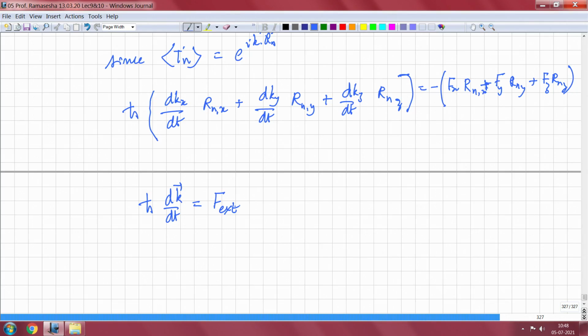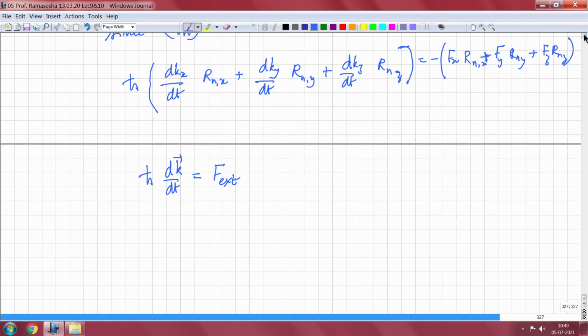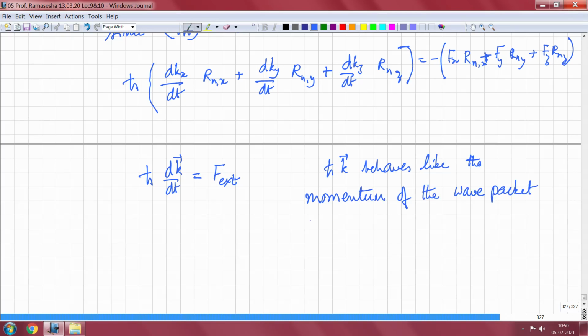So with this, what you see is very interesting: h cross k behaves like the momentum of the wave packet psi k.